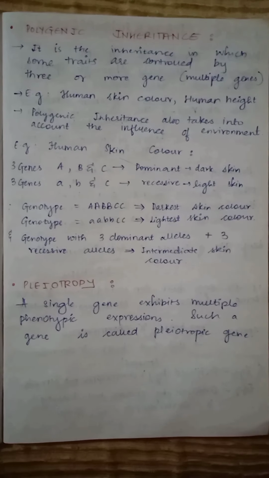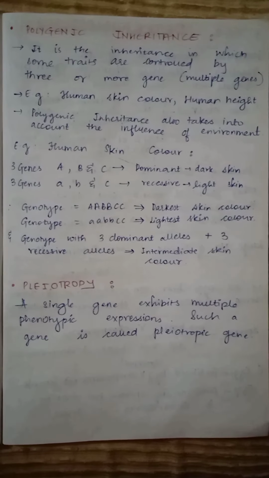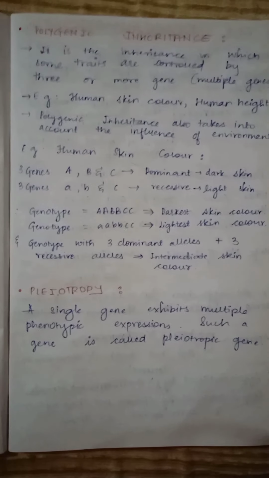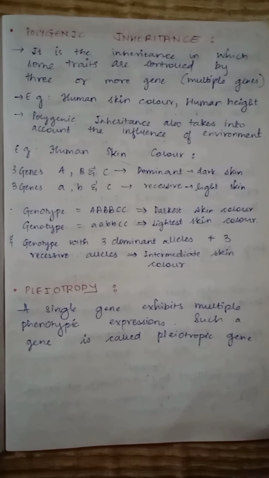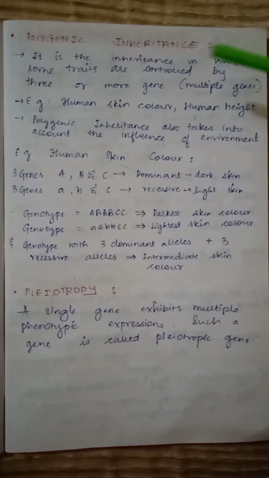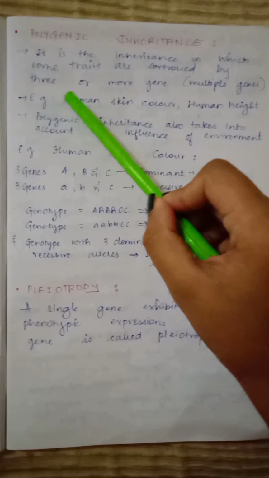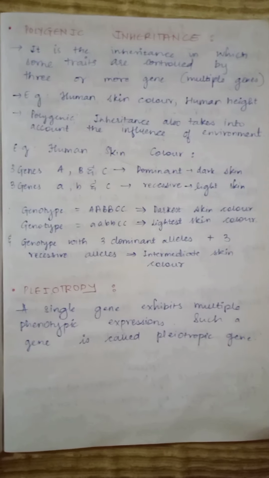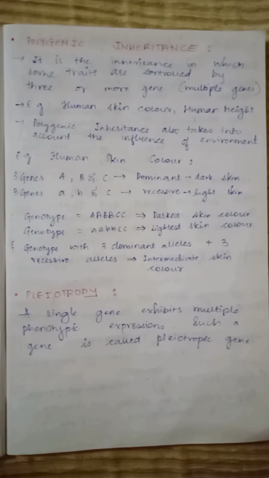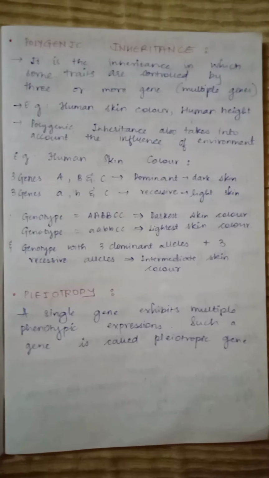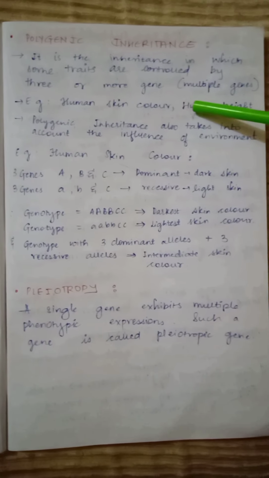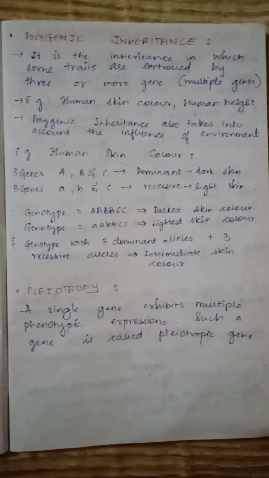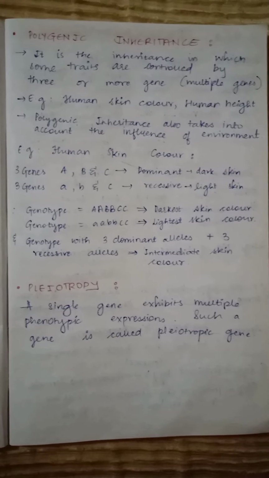Hello everyone, this is part 3 of the chapter Principle of Inheritance and Variation. So the first topic is polygenic inheritance. Polygenic inheritance is the inheritance in which some traits are controlled by 3 or more genes, which is multiple genes. And the examples of polygenic inheritance are human skin color and human height. As we can see, there are not only two skin colors, there are different types of skin colors. Therefore it is an example of polygenic inheritance.